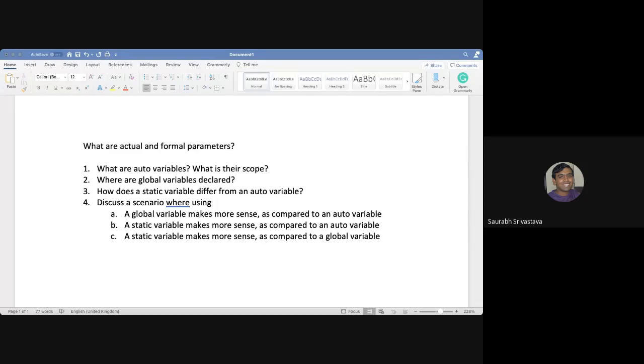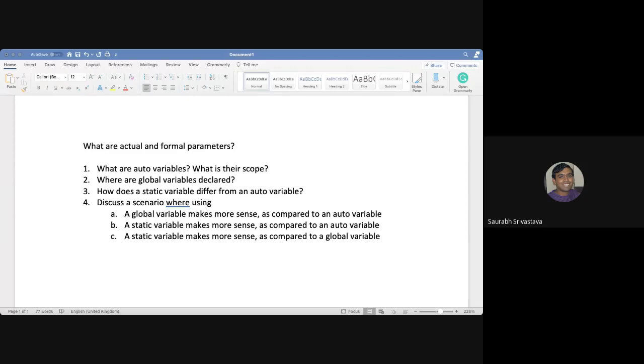I'm not sure if I can come up with any example where you'll have to use the auto keyword explicitly. Maybe there is some weird case, because C is a very weird language, some specific use case for which you need to explicitly use auto.